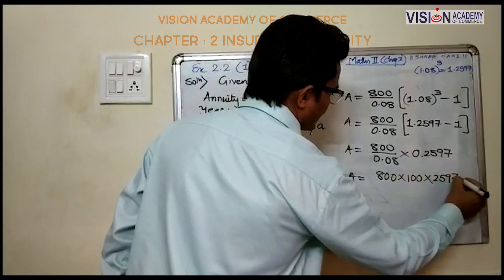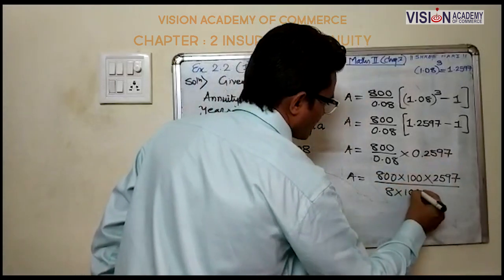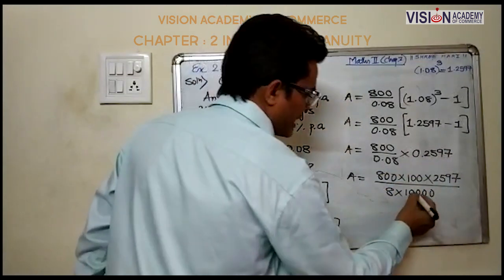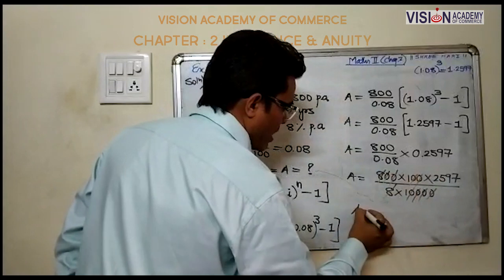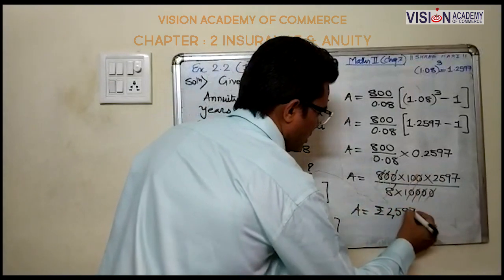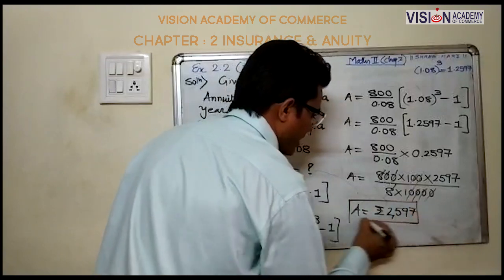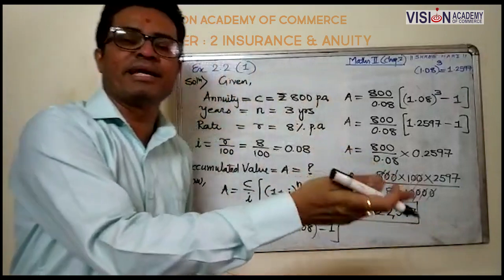By removing the decimal point and cancelling, your amount comes to rupees 2,597. So your amount A is 2,597.